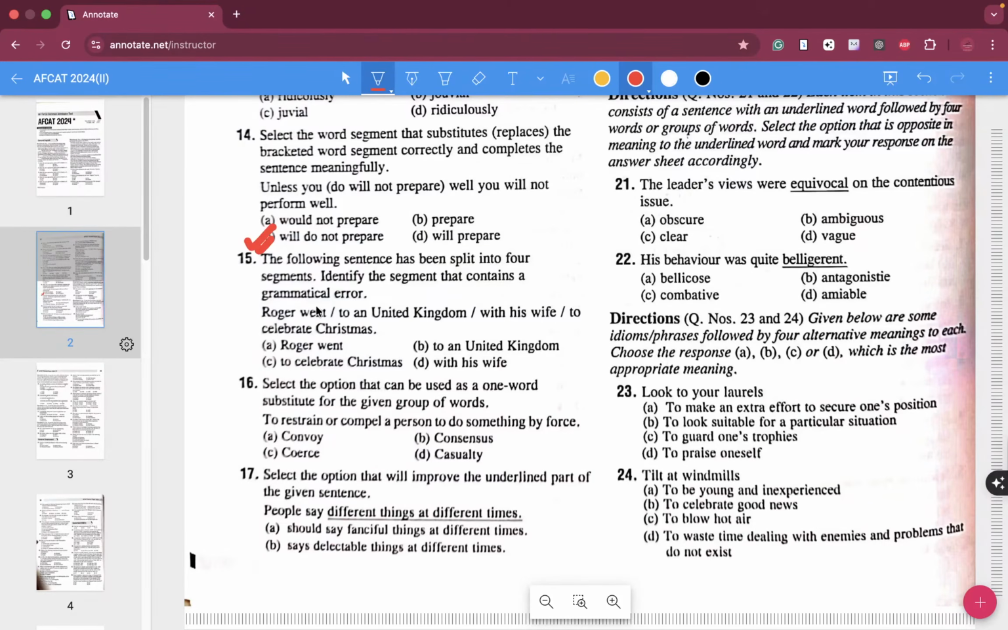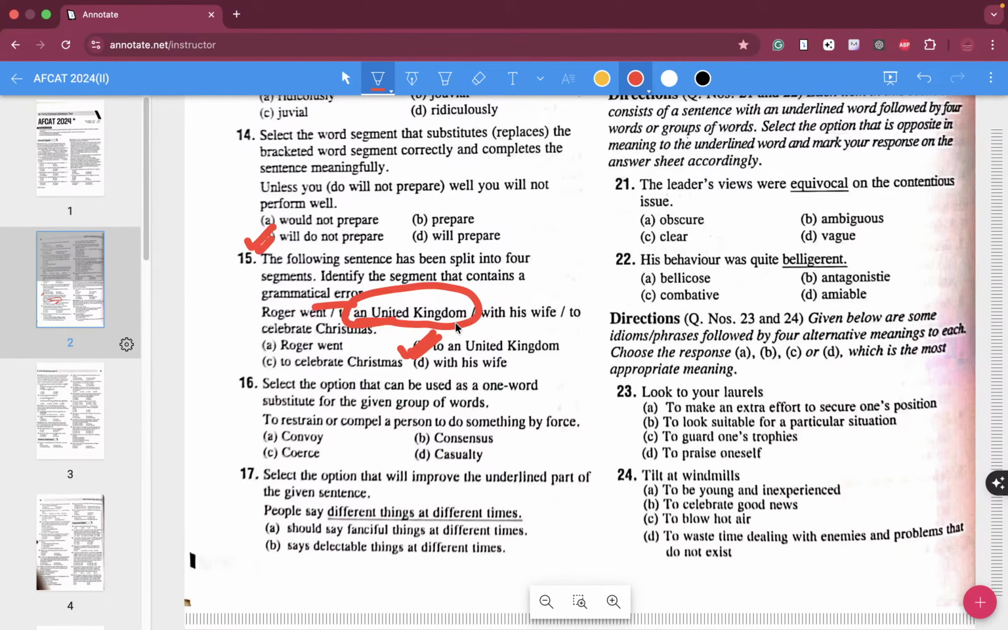Grammatical error over here, again you have the error detection question. Roger went to an United Kingdom with his wife. It should be "to the United Kingdom." Whenever we use United Kingdom or United States, we use the article "the." So "the United Kingdom" is going to be the correct answer.